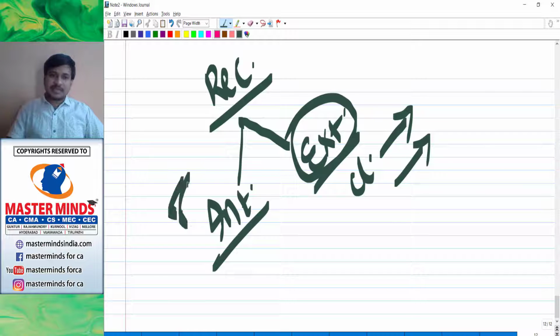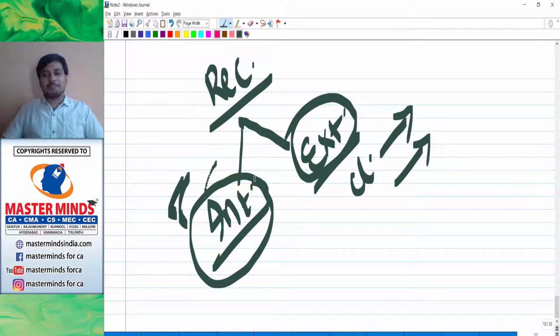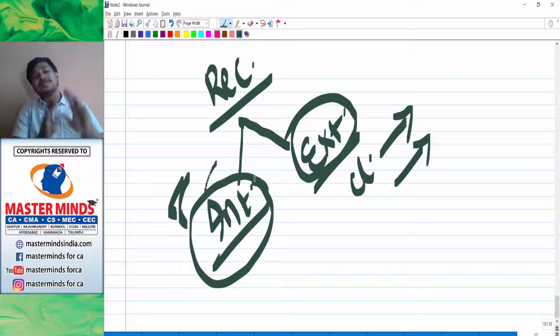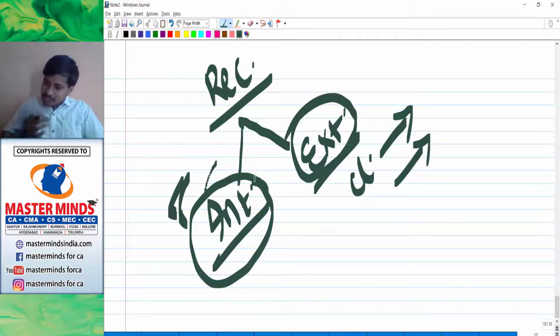But now we are learning all about internal reconstruction. What do you mean by internal reconstruction? You want to reconstruct your company with the resources that are available, with the assets that are available, with the capital that is available, with the lenders that are there. You need to speak with each and every person, and you need to reconstruct your business by yourselves. That is what is called internal reconstruction.